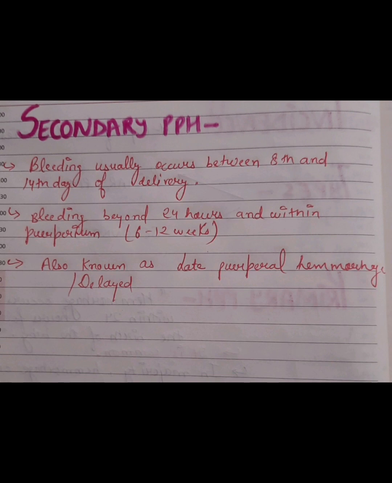Now next one is secondary PPH. As I mentioned, secondary PPH occurs beyond the 24 hours, and the bleeding usually occurs between the 8th and 14th day of delivery, right? And it is also known as late puerperal hemorrhage or delayed PPH, right? So this is the main difference between primary and secondary PPH. So these are the main types of PPH.